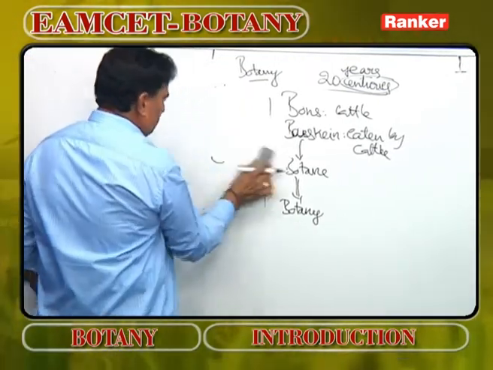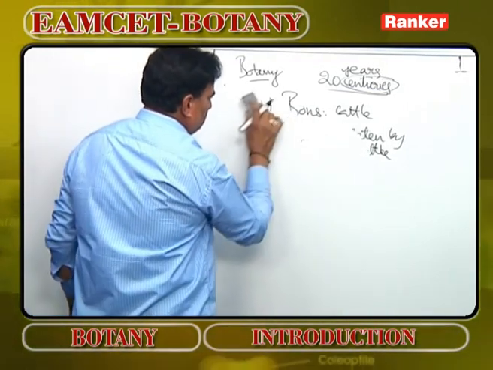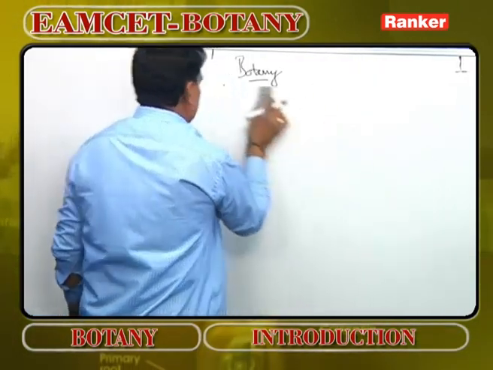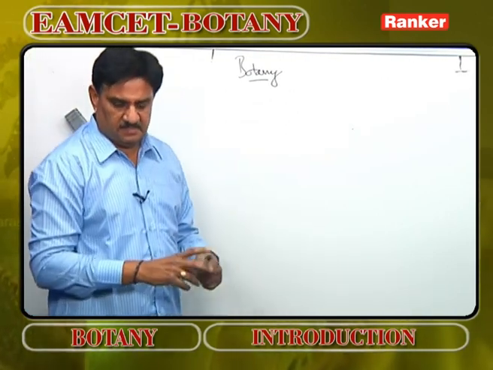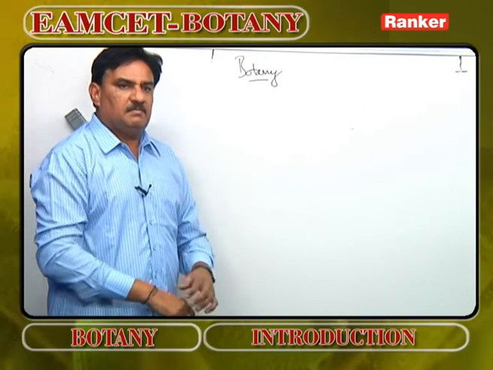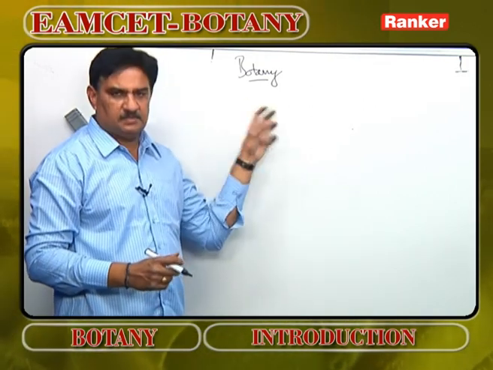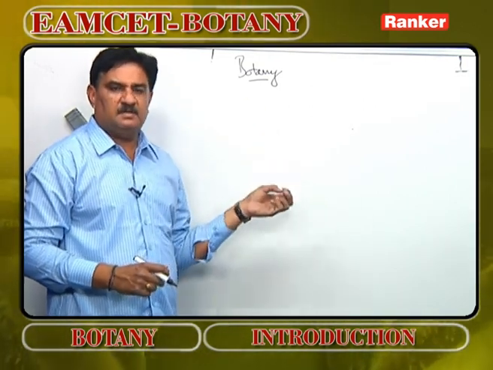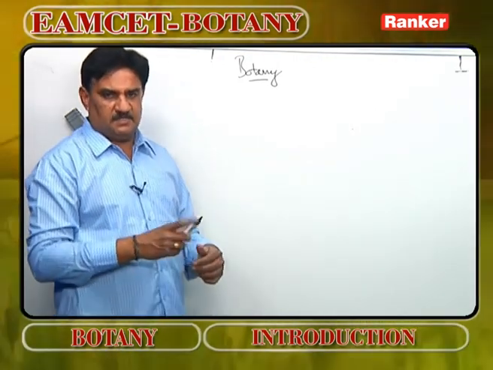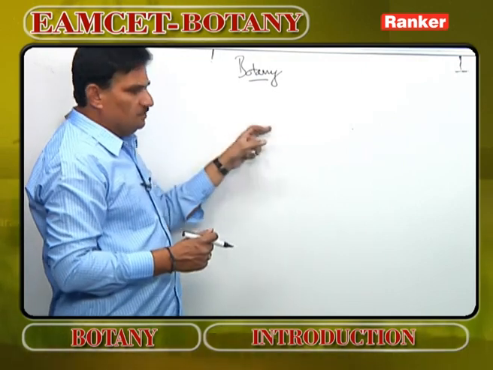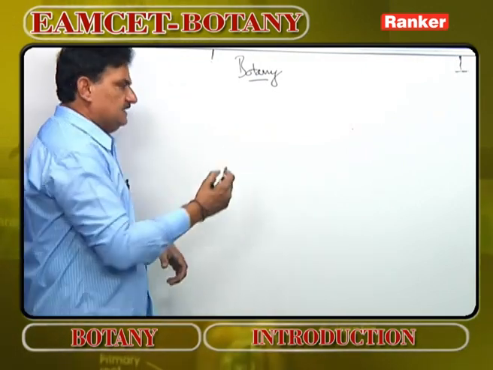So, human beings depend on plants for food, shelter and clothing. Botany is a very important science which deals with all three basic necessities. Botany also deals with so many aspects like scope of botany, development of botany, origin of various plants, branches of botany and many other things. Then, how the botany term came into existence.